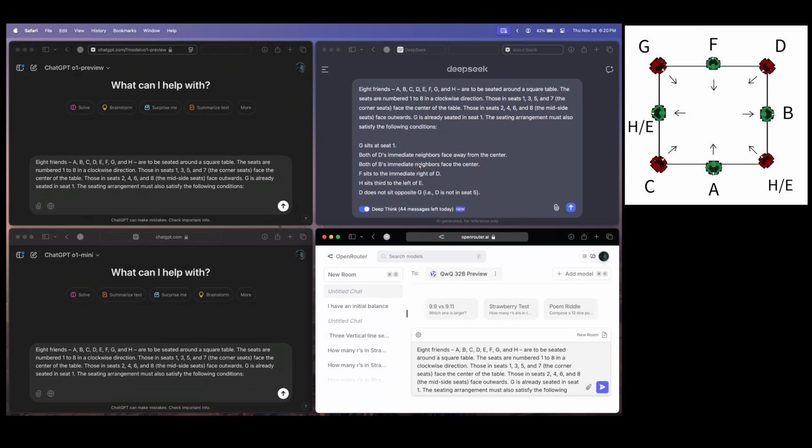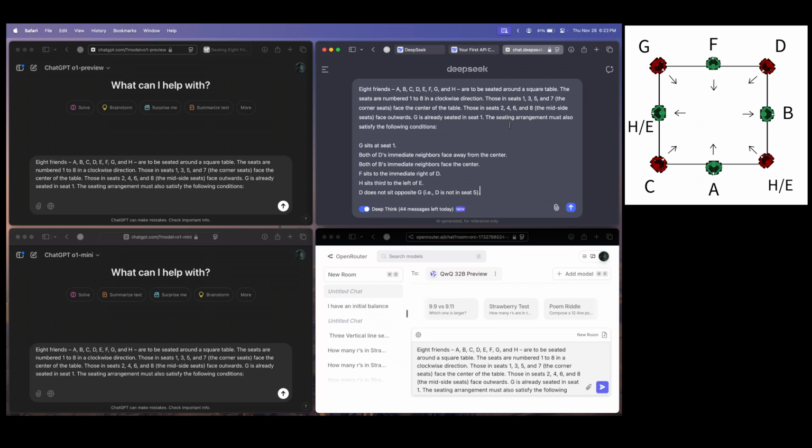Okay, so moving on to the seating arrangement question. This is the hardest question in our test, and we have yet to find a model that is able to solve this. Some people have pointed out that this question doesn't completely specify all the conditions, so I have modified it so that it becomes easy for us to see whether the model is getting the question or not. The question goes: eight friends A, B, C, D, E, F, G, and H are to be seated around a square table. The seats are numbered 1 to 8 in a clockwise direction. Those in seats 1, 3, 5, and 7, which are the corner seats, face the center of the table. Those in seats 2, 4, 6, and 8, the middle seats, face outwards. G is already seated at seat 1.